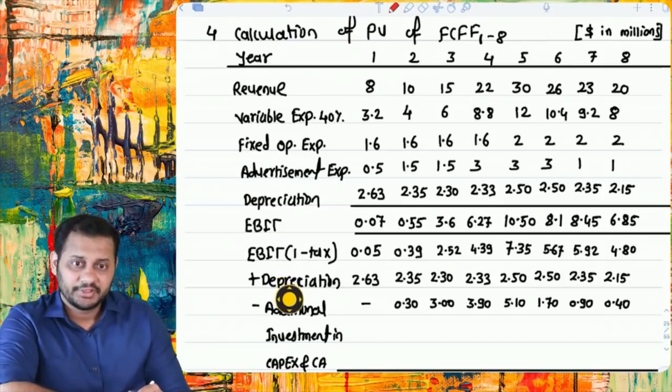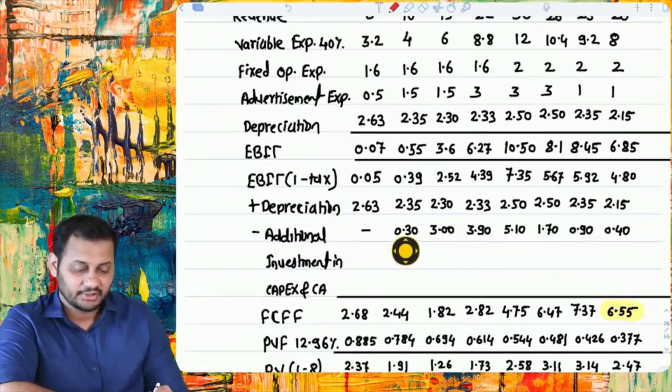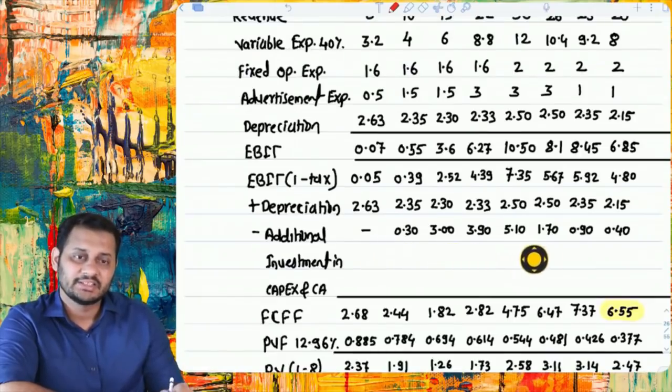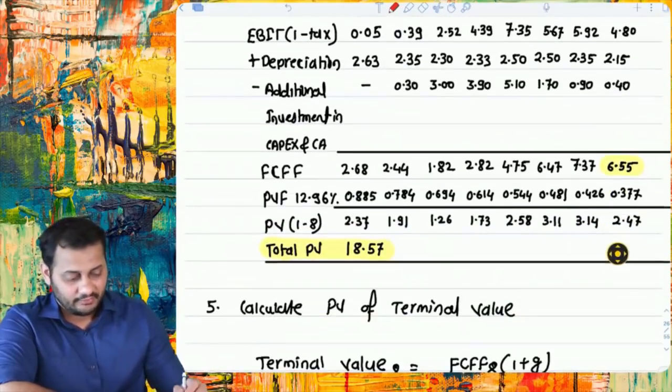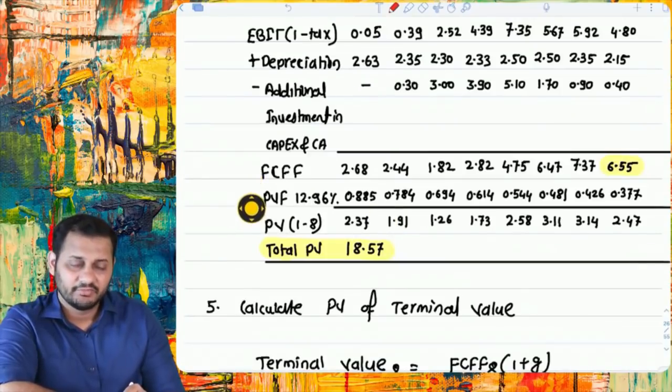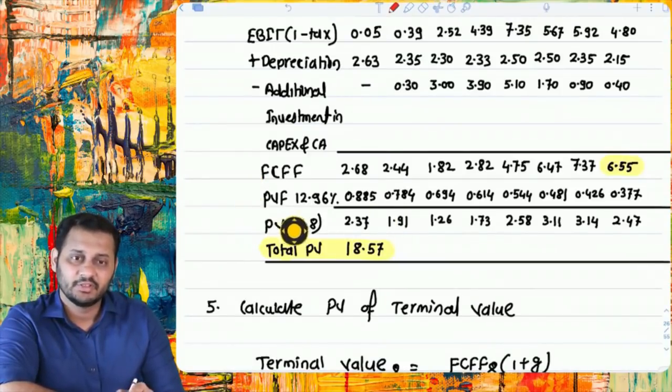Then you will add back depreciation and then deduct capex and then deduct working capital. So this deduction of capex and working capital is included in the one single figure here. Nice. We arrived at the FCFF, discounted it with 12.96%. Then this is the present value of the first 8 years.